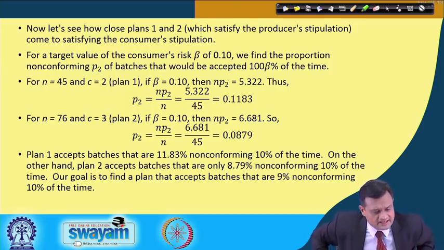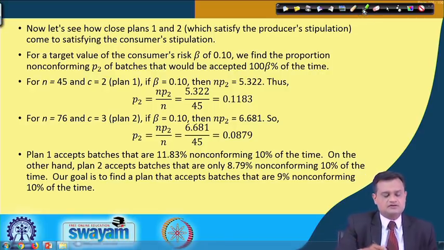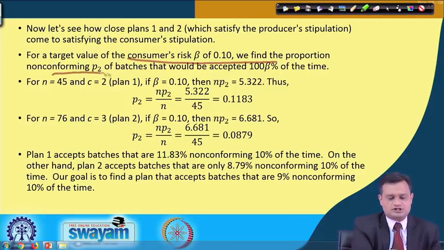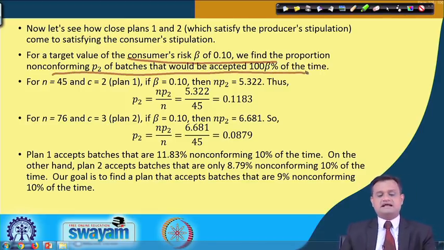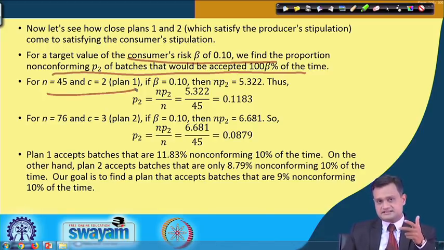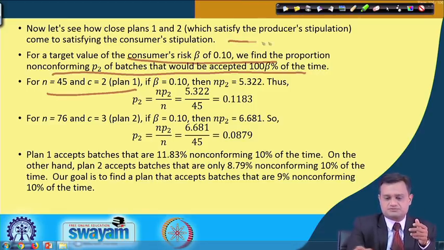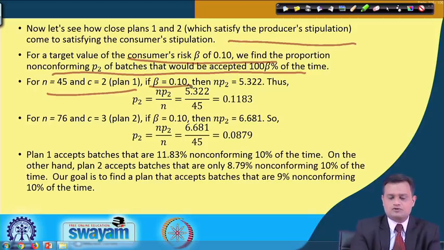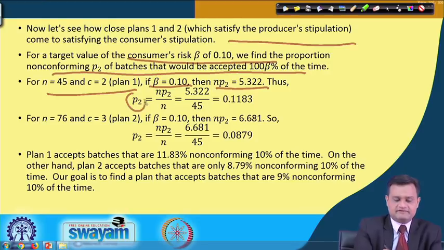So here what I will do is, for a target value of consumer beta 0.1, we find the proportion of non-conforming P2 of batches that would be accepted 100 beta % of the time. So plan 1 N is equal to 45 and C is equal to 2. I am taking 2 plans which exactly satisfy the producer stipulation, and for beta equal to 0.1, NP2 is equal to 5.322, I can find the value of P2.